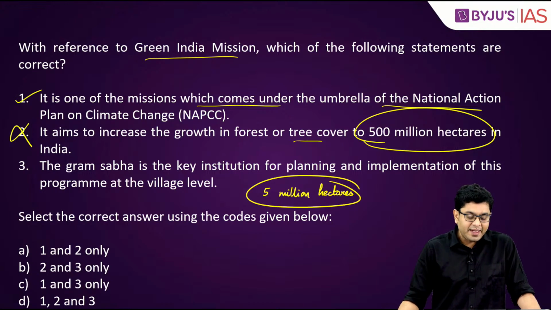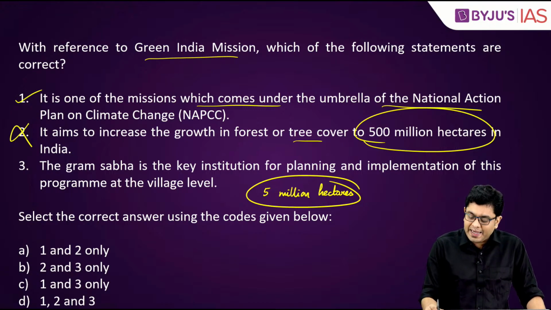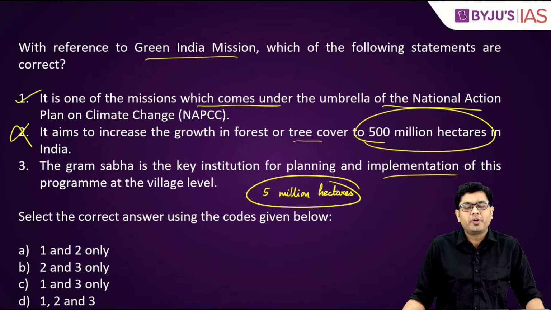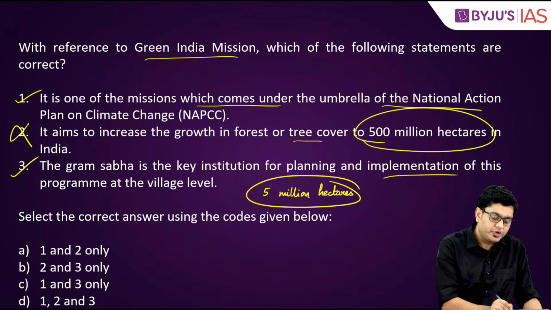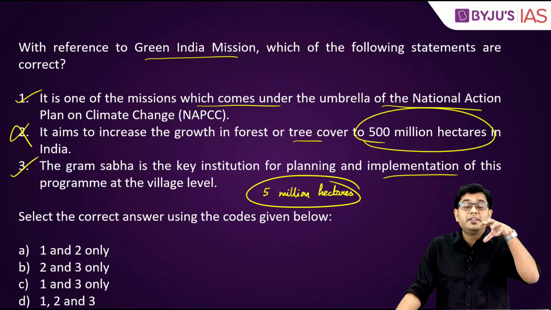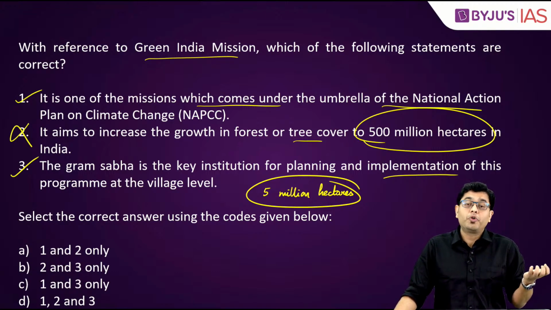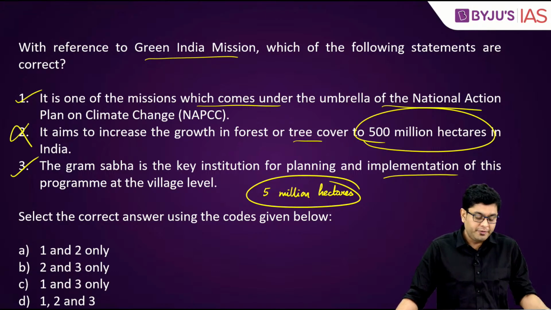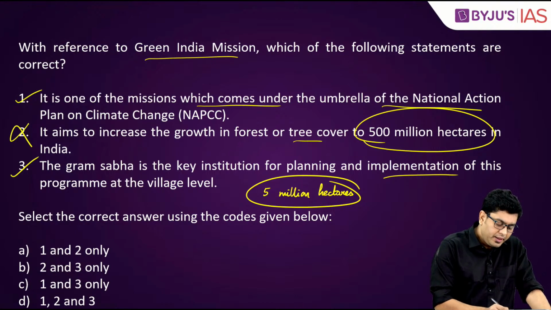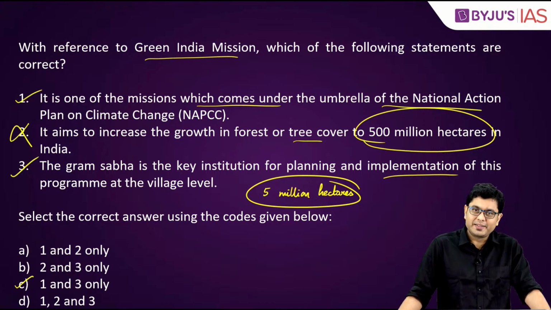Okay? Then, the Gram Sabha is the key institution for planning and implementation of the program at the village level. That is true and correct, because after all, it is the Gram Sabha which identifies those areas which can be taken for the program of afforestation or reforestation. So here you have C, that is 1 and 3, which are correct.